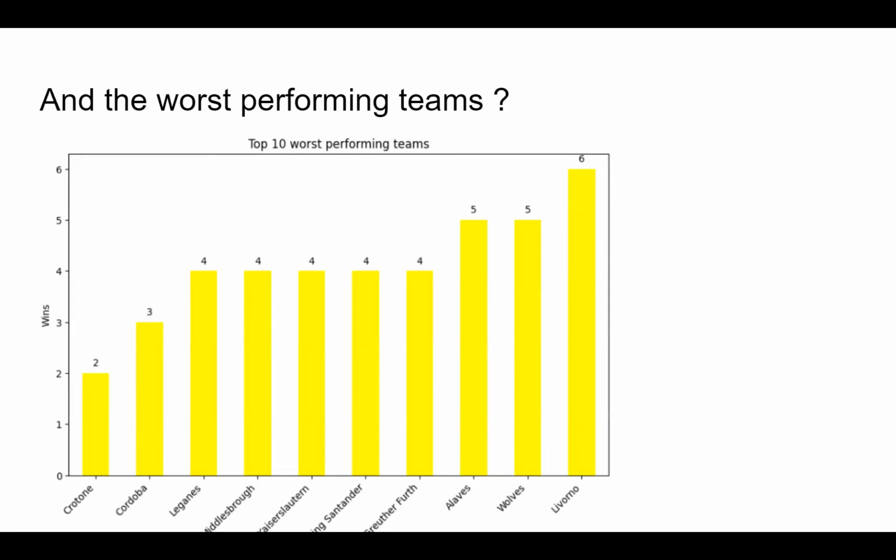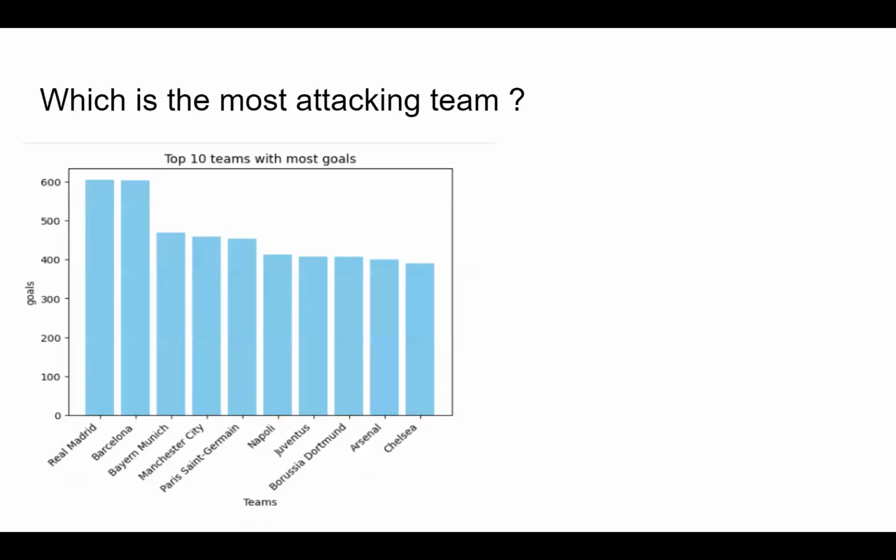and a graph about the worst performing teams. So the worst performing teams were Groton with two, Cordoba with three, and this says a lot, that there is a disparity about the quality of teams in the leagues and how good the actual top teams are. While top teams have more than 150 wins, these teams are struggling to get even 10 wins. So that was interesting to see.